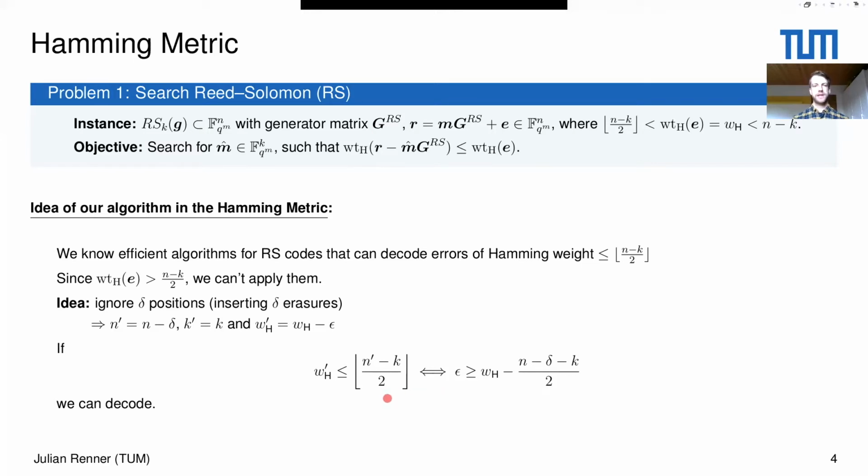Okay, and we can rewrite these conditions in the following way: if the number of erroneous positions that we ignored is larger than this quantity, our strategy works. Now, what is the problem? The problem is that we don't have any information about the error, so we don't know the error positions or which positions we should ignore. So what we do in our algorithm is that we guess these positions.